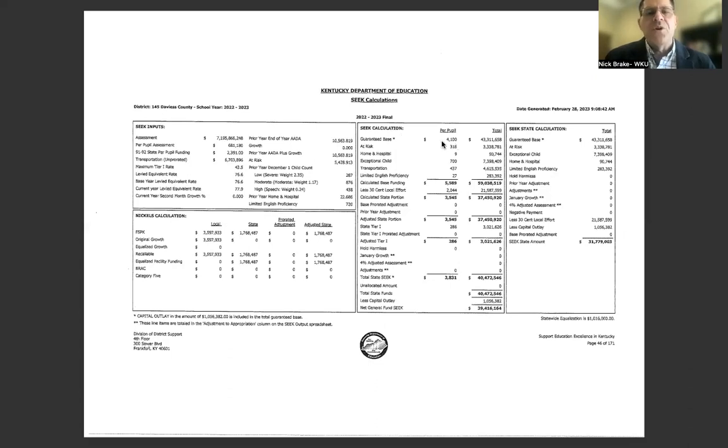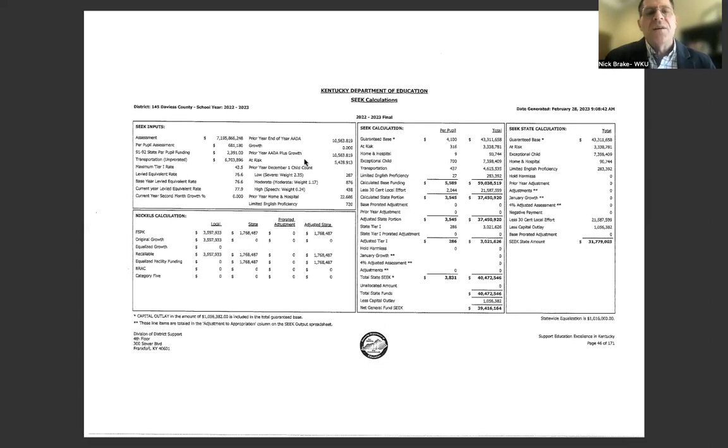And so when you go sliding over, you can see the inputs. And the key inputs, first of all, is the size of the district. This is the ADA. So the ADA in the Davis County Schools, 10,563.189 students. Okay.